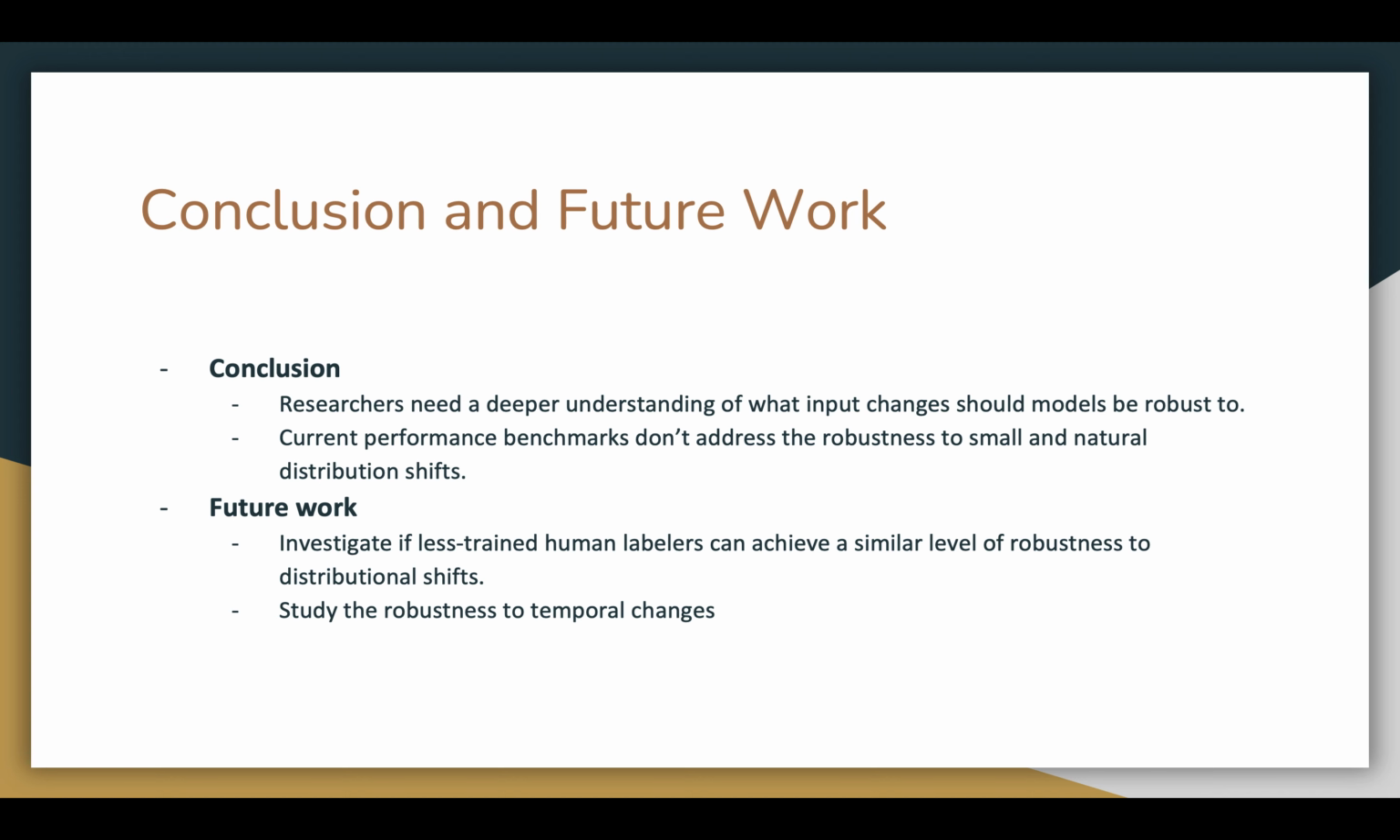And in terms of future work, other than improving the robustness of models, researchers should also consider investigating if less trained human labelers can achieve a similar level of robustness to distributional shifts. In addition, researchers can also study the robustness to temporal changes, which is another form of natural distribution shift.